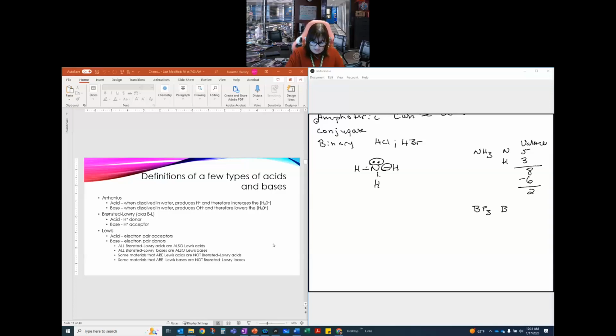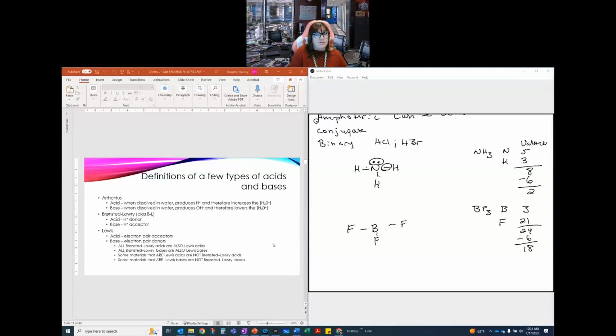So boron, being where he is, he's number 5. His second row contains 3 electrons. Okay, so he has 3 valence electrons. Each F has 7 for a total of 21. That gives me 24 that I need to distribute. All right, we put the boron in the middle. We have a fluorine here, and a fluorine here, and I have 3 bonds, 2, 4, 6. That takes out my 6, and that gives me 18 left if I'm not mistaken.